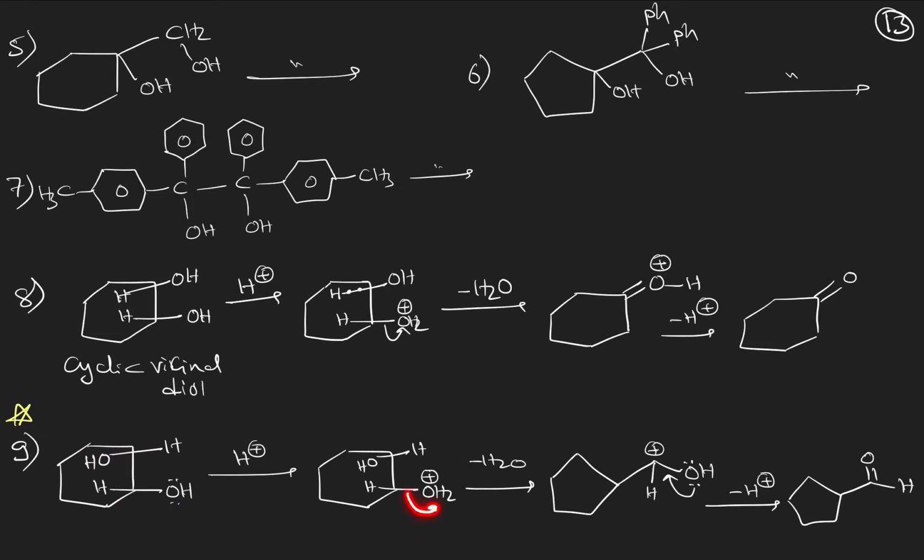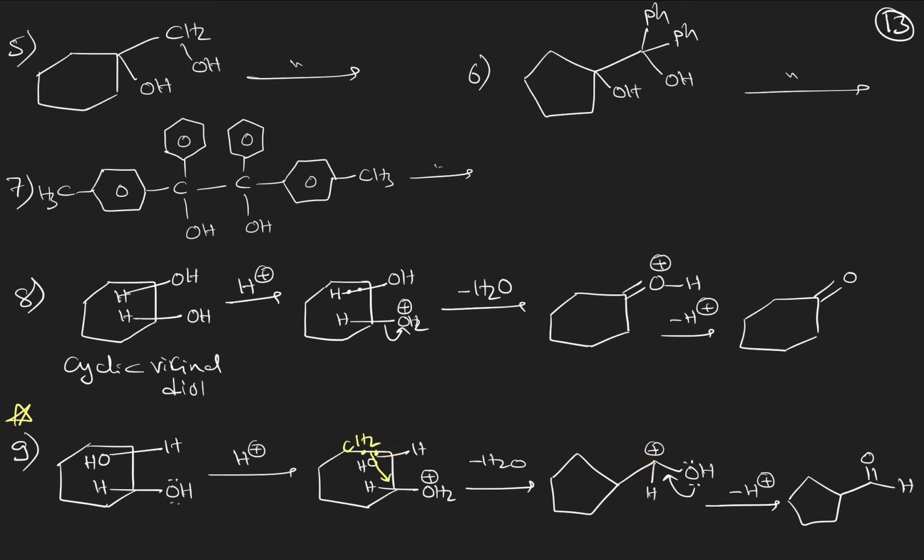So when this is going out, I will show it here. You see, this CH2 along with the bonded electrons will shift here, so that this carbon will come out and form a carbocation.